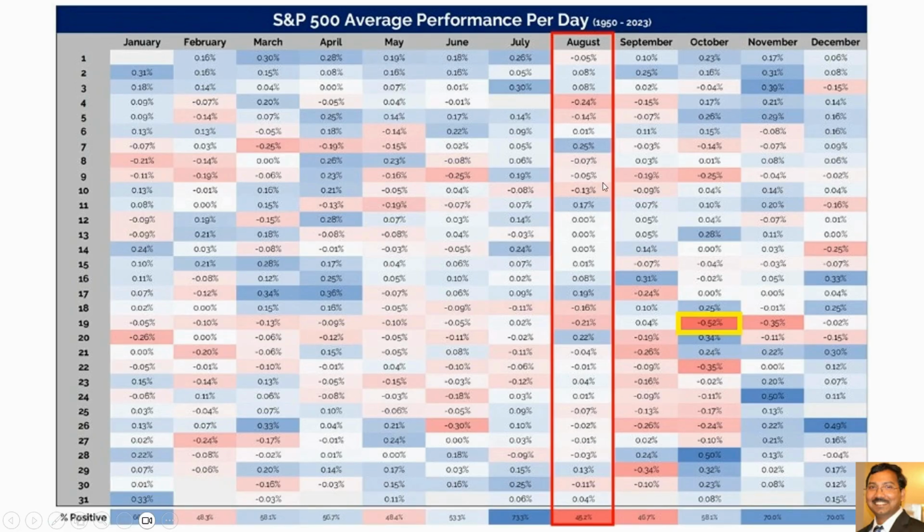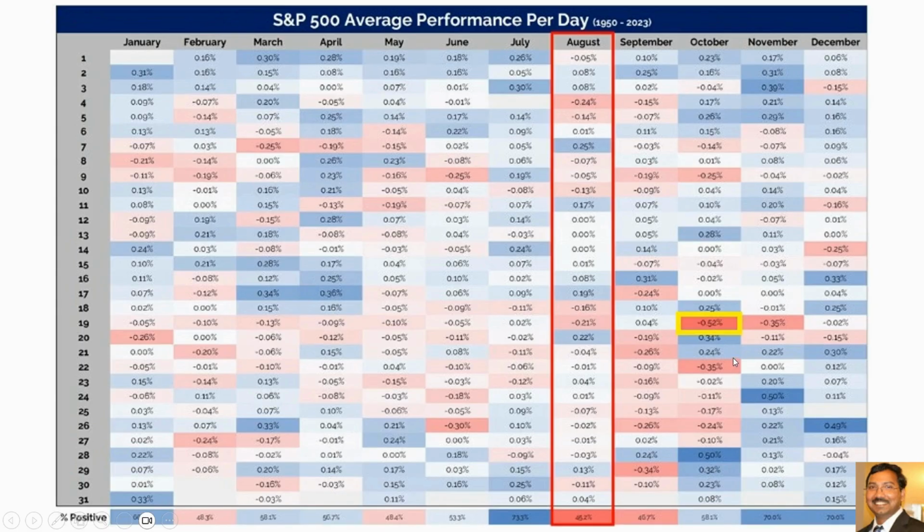And if you see this S&P 500 average performance per day, from 1950 to 2023, August is a little bit bearish compared to September and October, but in October, the third week is bearish to me, and especially October 19th looks bearish. Throughout the year, this is a bearish day. So maybe in the third week of October, we may see a little bit of downside.